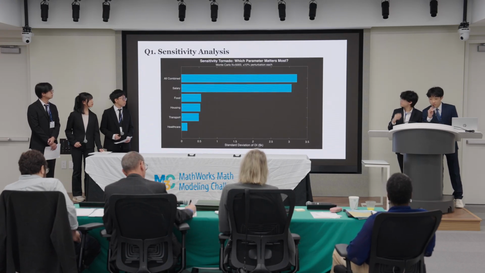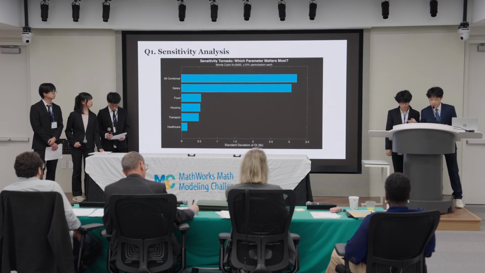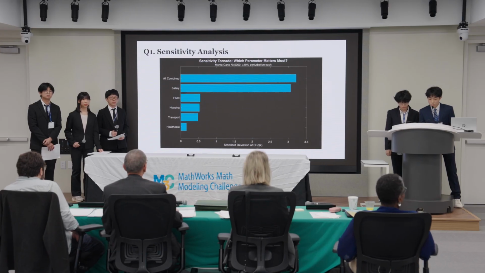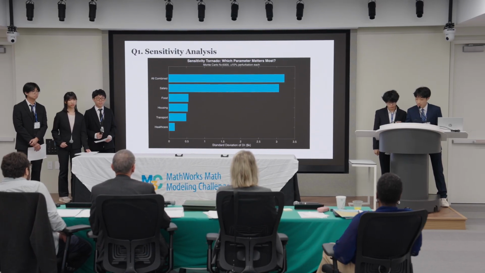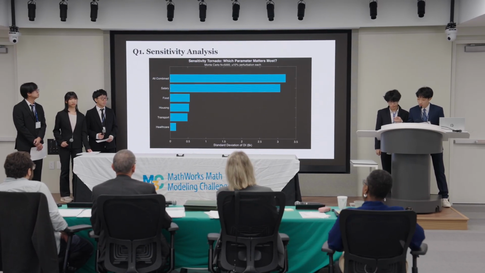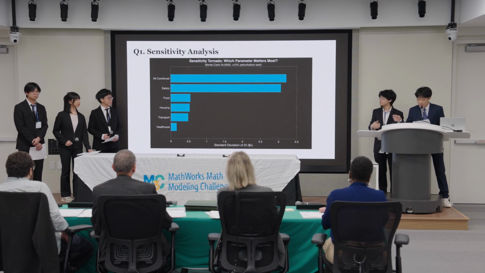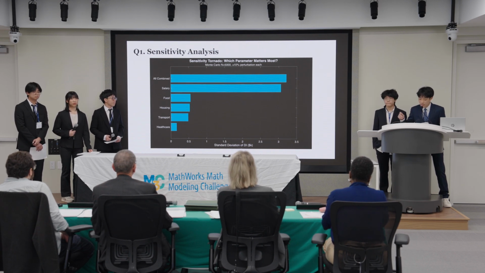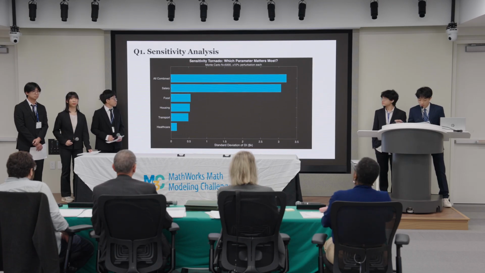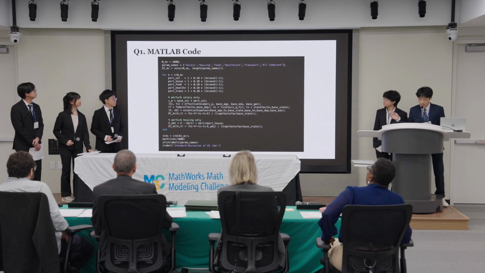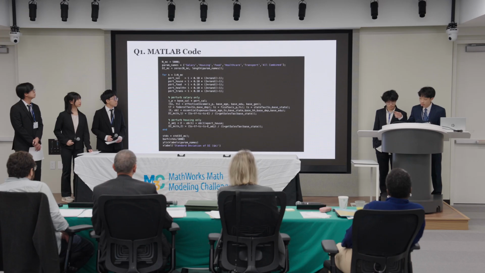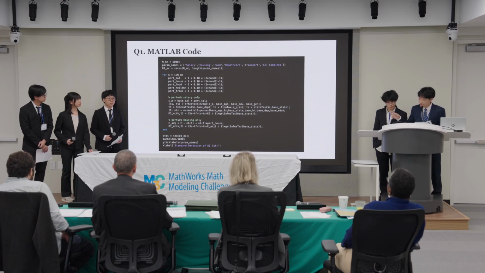To understand how sensitive our models are to each input, we ran a Monte Carlo simulation with 5,000 iterations. We varied each parameter by 10% to see how the model reacted. As you can see here, salary is predictably the largest driver of disposable income. However, looking at the expense categories, food and housing cause the greatest variance. This confirms that our results mirror real-world household budgets. This is the MATLAB code, where we perturb each parameter randomly across 5,000 iterations and compute the standard deviation of disposable income.